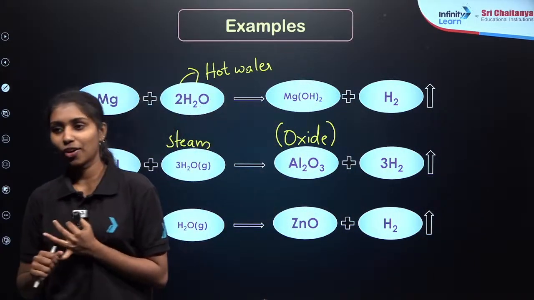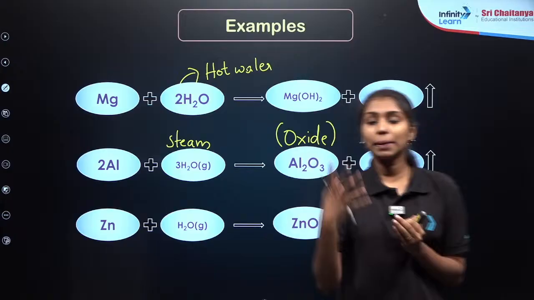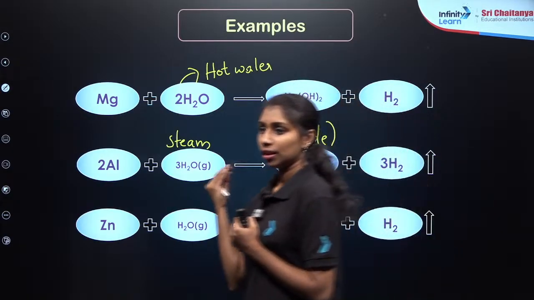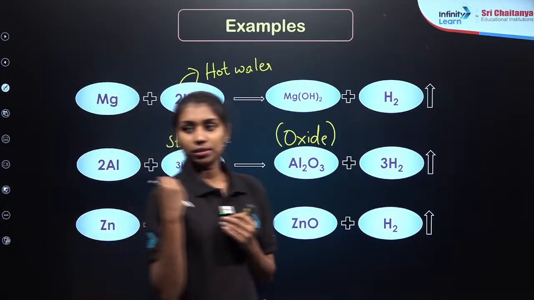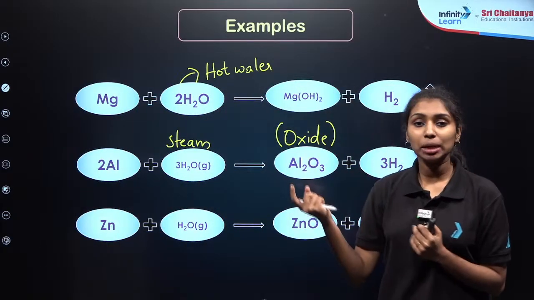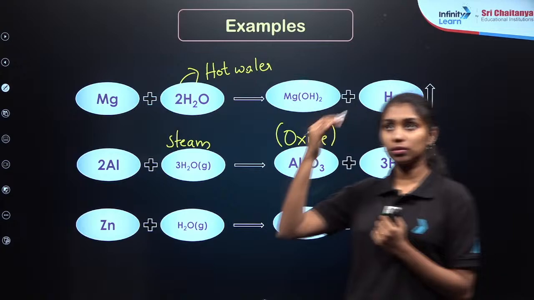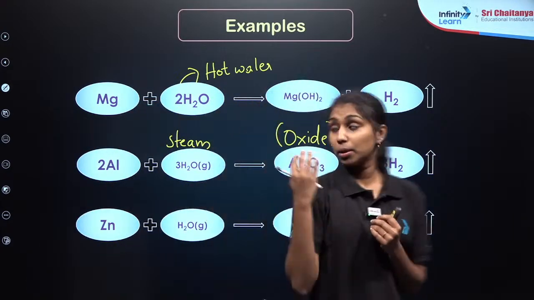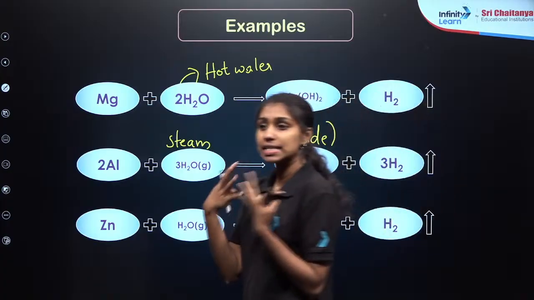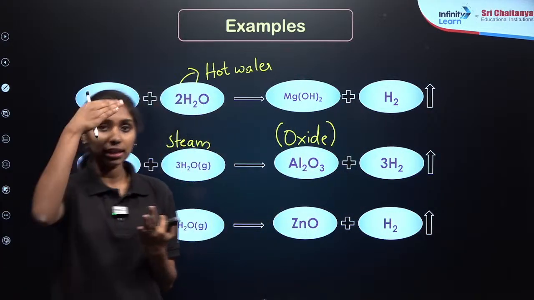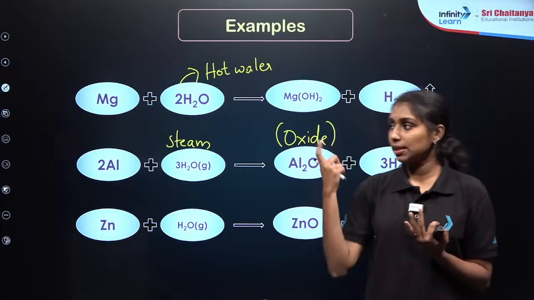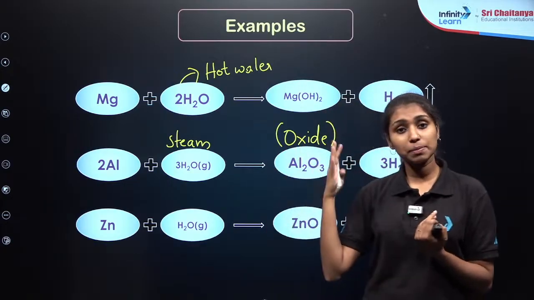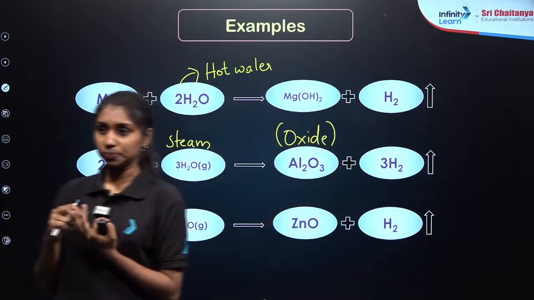Why are we using hot water and cold water? It depends upon their reactivity, upon the reactivity series. In the reactivity series, the topmost metals like potassium and sodium are highly reactive, so they can easily react with cold water. Along the middle of the series, calcium metal reacts with hot water. Magnesium and calcium react with hot water.